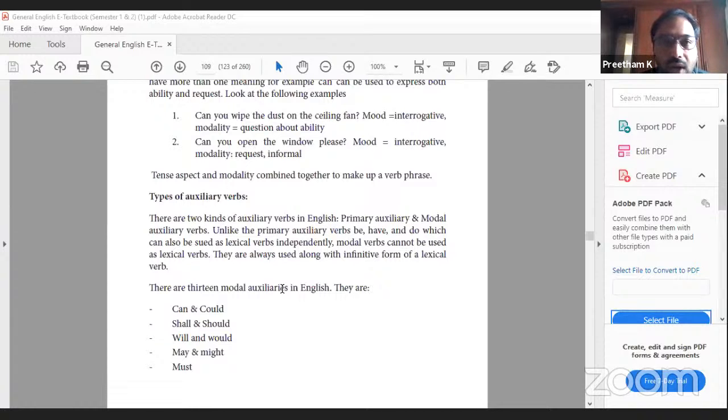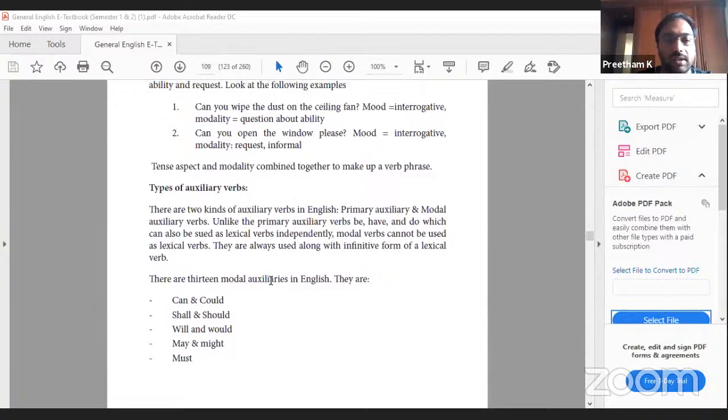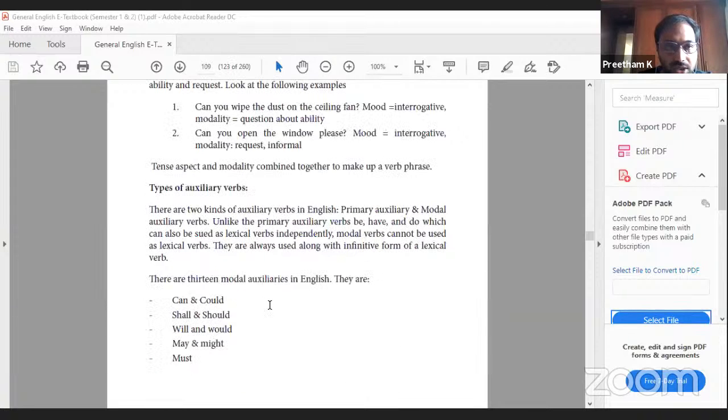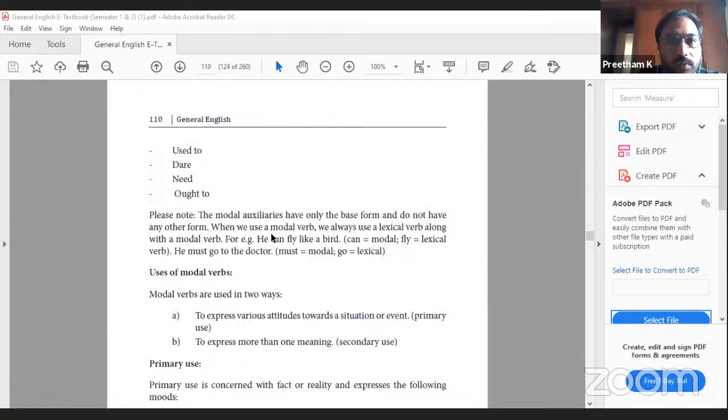Have form refers to have, has, had, and do form refers to do, does, did, which can also be used as lexical verbs independently. Modal verbs cannot be used as lexical verbs. They're always used along with the infinitive form of a lexical verb. There are 13 modal auxiliaries in English. So these are 13: can, could, shall, should, will, would, may, might, must, used to, dare, need, ought to.